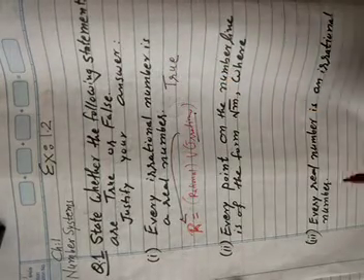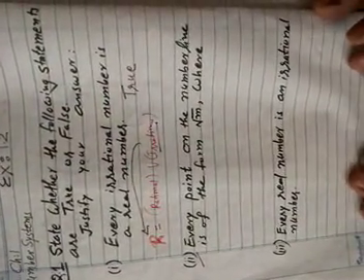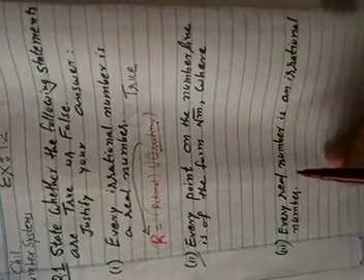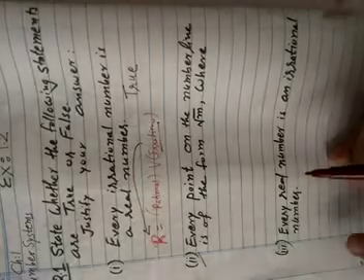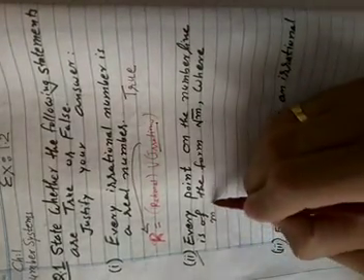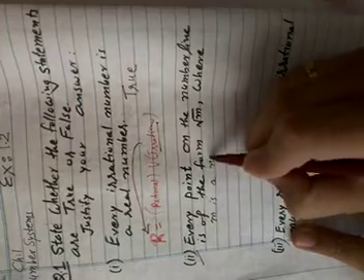Right? Now number 2: every point on the number line is of the form root m, where m is a natural number.